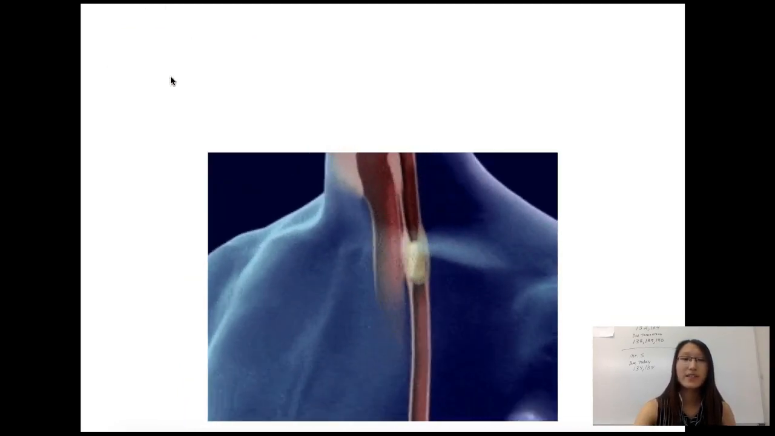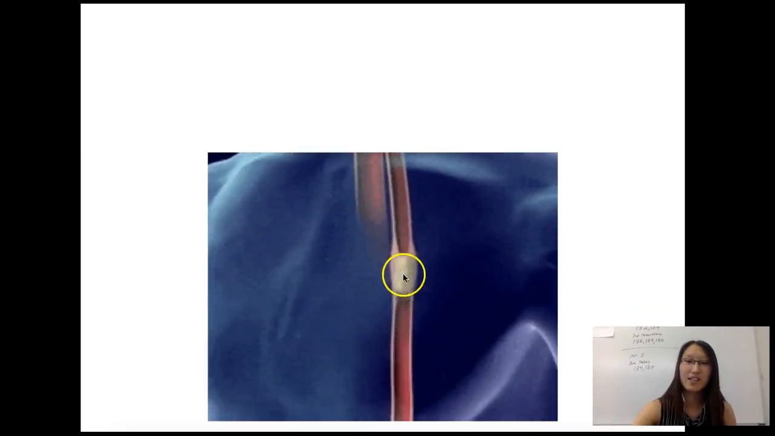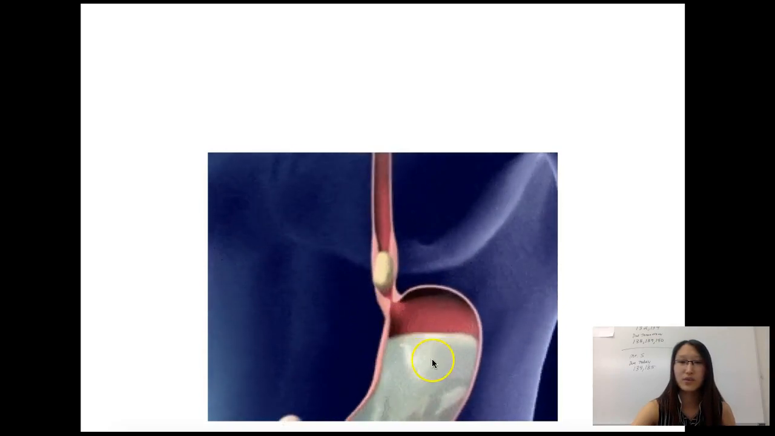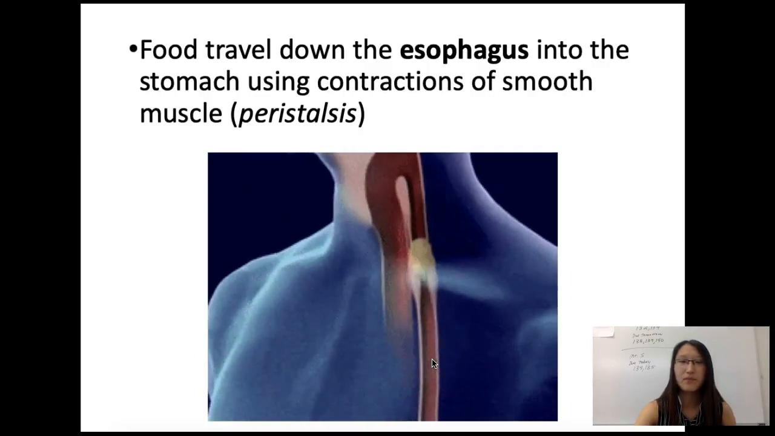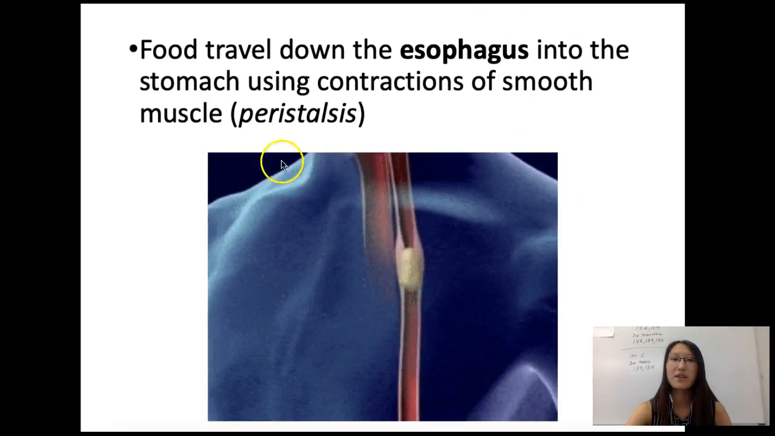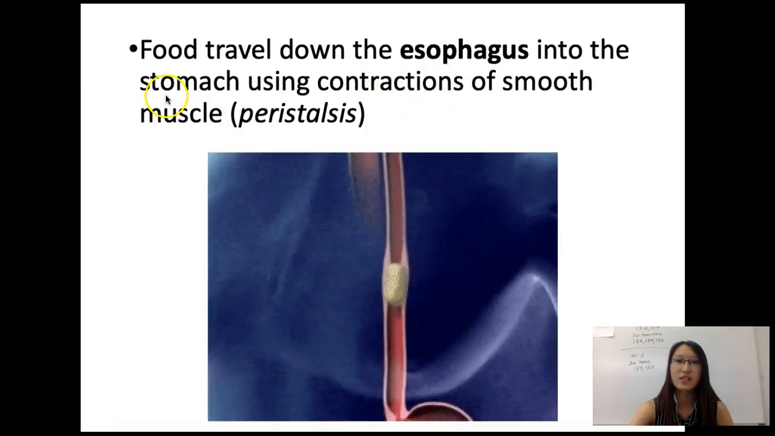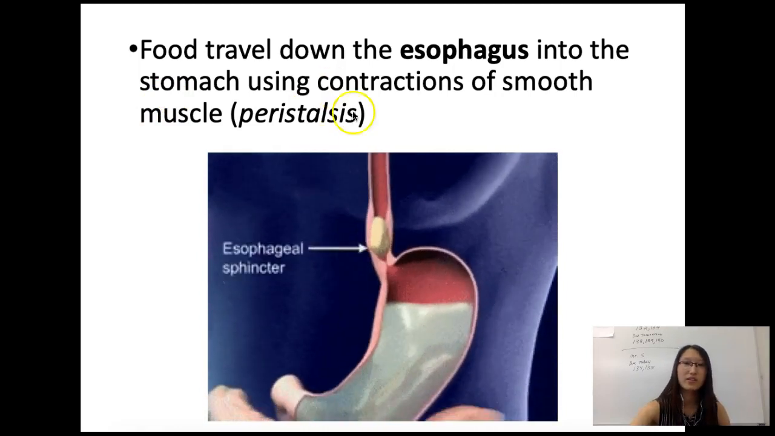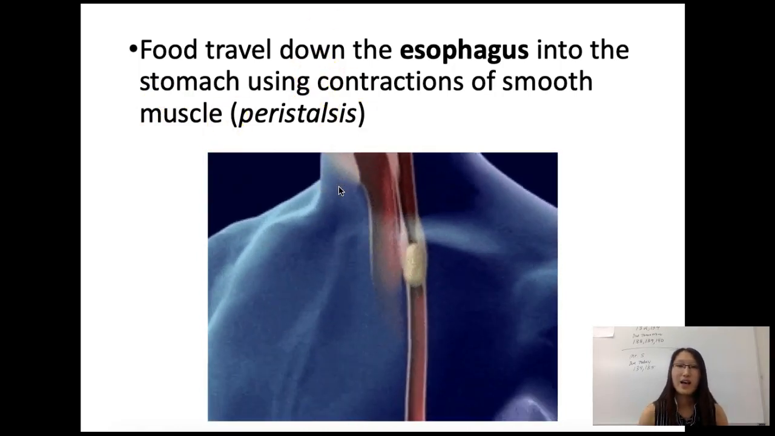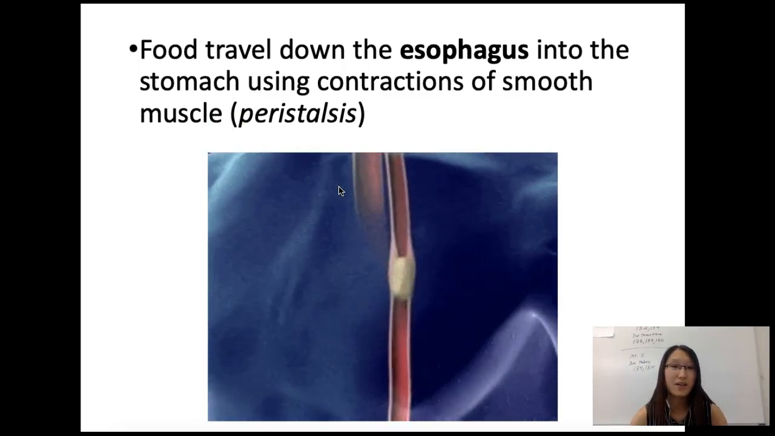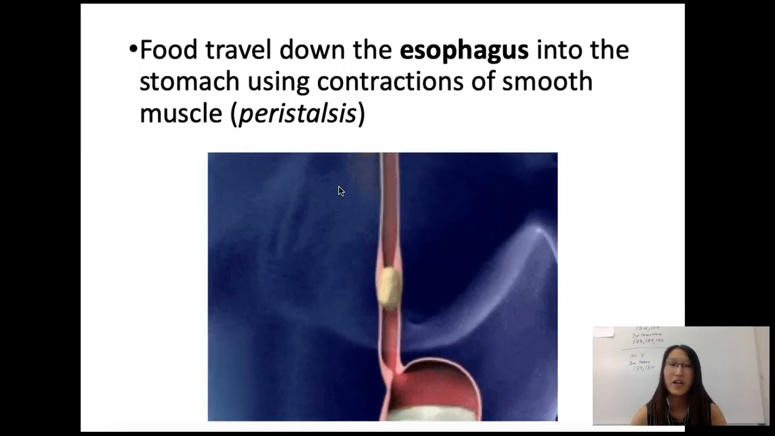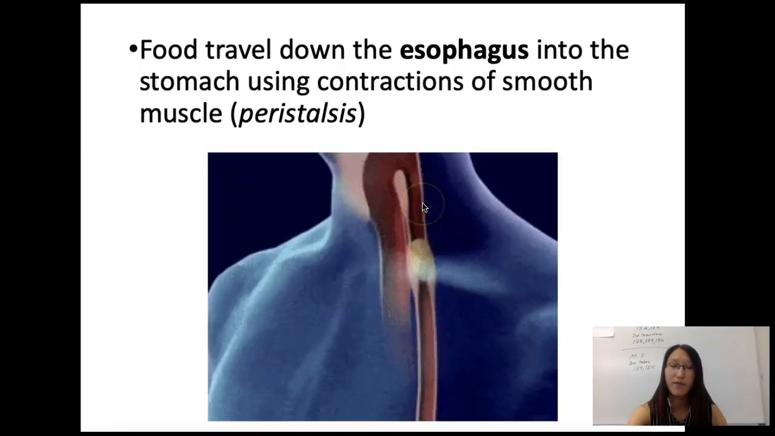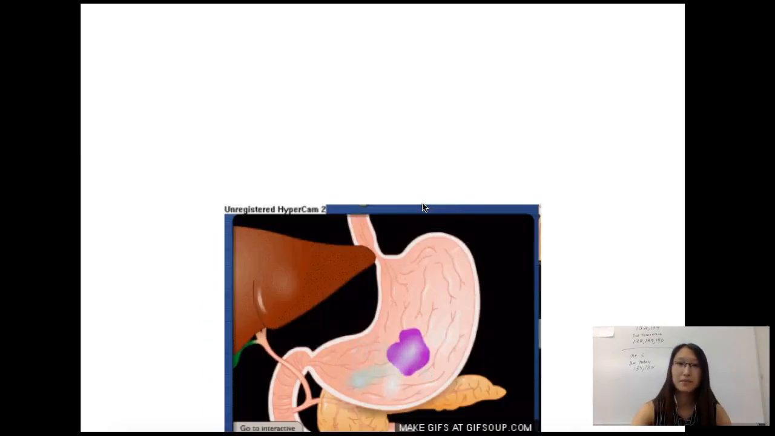The next one is the esophagus. As you can see, we have this ball of food traveling down your esophagus and into the stomach. Food travels down the esophagus into the stomach using contractions of smooth muscle. This process is also called peristalsis. In this process, there is no digestion happening at all. There's no absorption happening either. The only thing that's happening is the esophagus is passing the food from the mouth into the stomach.